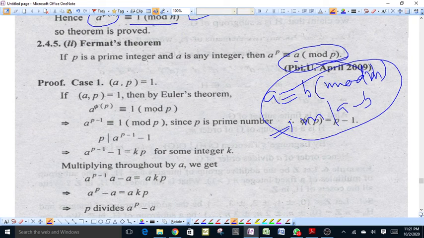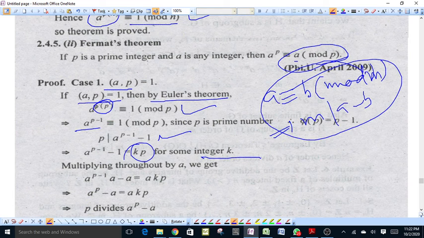First case, if A and P are relatively prime, then by Euler's theorem, A raised to phi P is congruent to 1 modulo P. Because P is a prime number, phi P will be equal to P minus 1. A raised to P minus 1 is congruent to 1 modulo P. That implies P divides A raised to P minus 1 minus 1. Therefore, A raised to P minus 1 minus 1 will be of the form kP for some integer k.